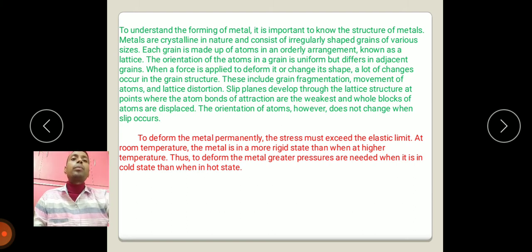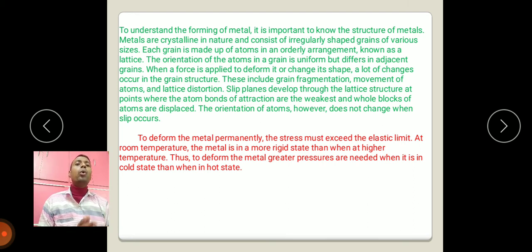The orientation of the atoms in a grain is uniform but differs in adjacent grains. When a force is applied to deform it or change its shape, what happens? A lot of changes occur in the grain structure. These include grain fragmentation, movement of atoms and lattice distortion.